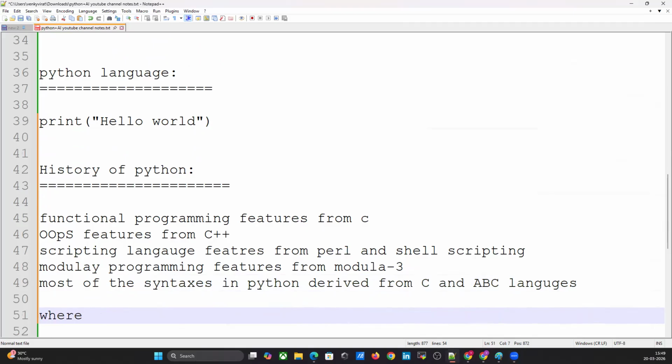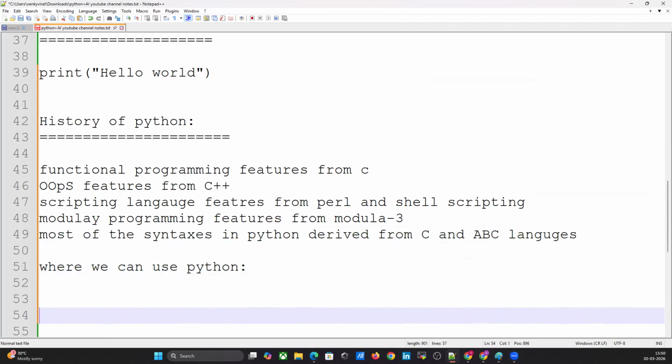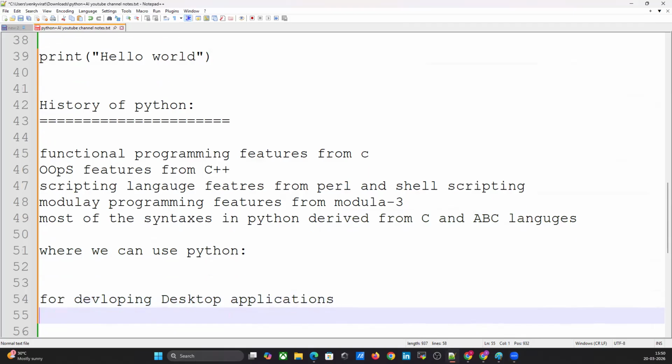Okay, we are learning Python programming. Where can we use Python? We can use it everywhere. The most common important application areas are developing desktop applications, web applications and database applications.